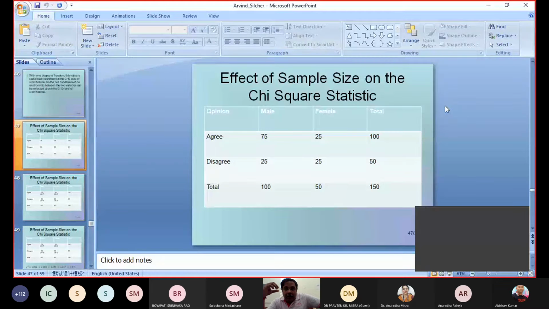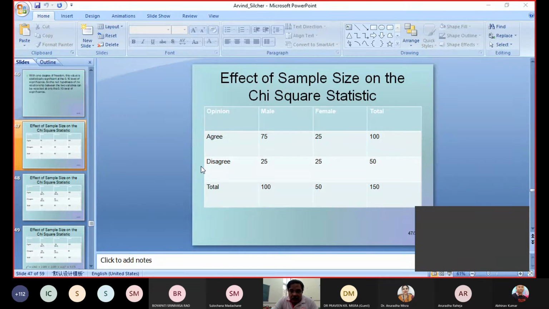Just try to understand the problem. You give your students an assignment to conduct a survey and, after conducting the survey, give you the result. One student went to the field and collected the data. He collected 150 responses, and this is the male, female, agree, disagree chart for a particular question. He collected the data and is submitting the result to you.